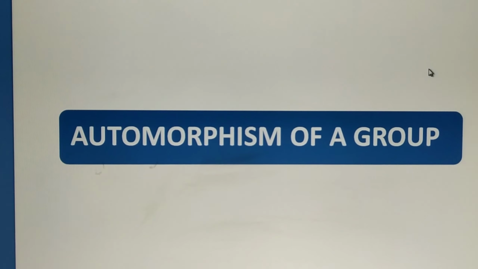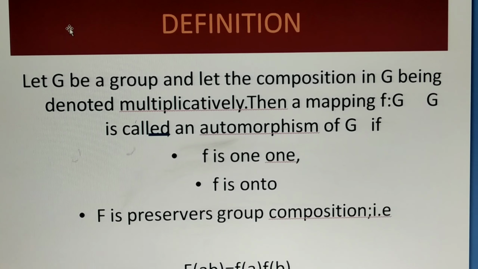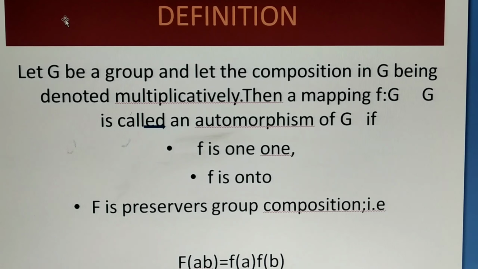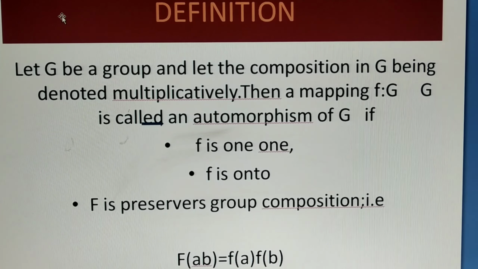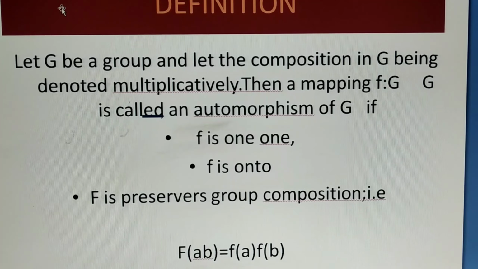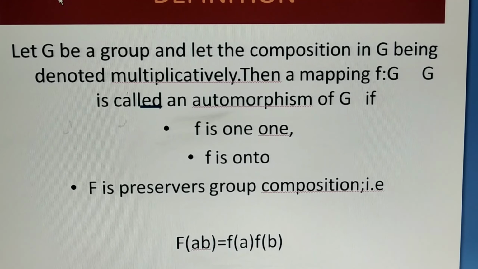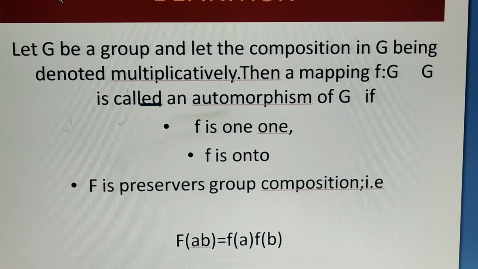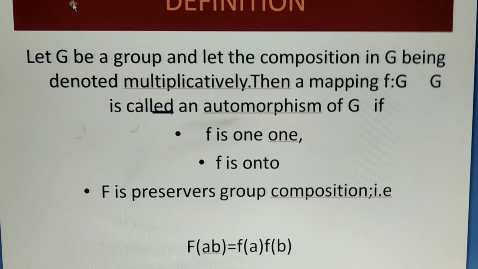Firstly, we discuss the definition of automorphism of a group. Let G be a group and let the composition in G be denoted multiplicatively. Then a mapping f such that G to G is called an automorphism of G if first, f is one-one, second, f is onto, and third, f preserves group composition such that f(ab) equals f(a) f(b). f(a operation b) equals f(a) operation f(b).